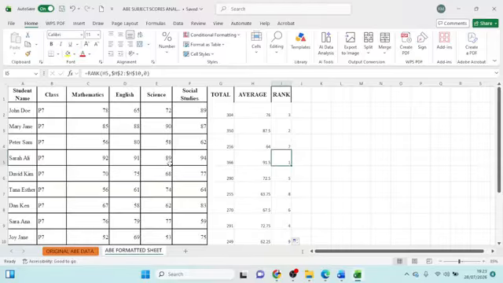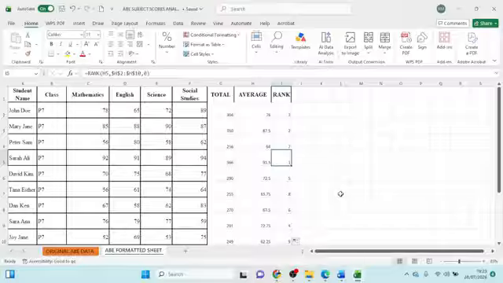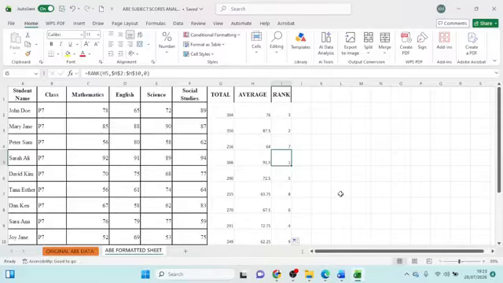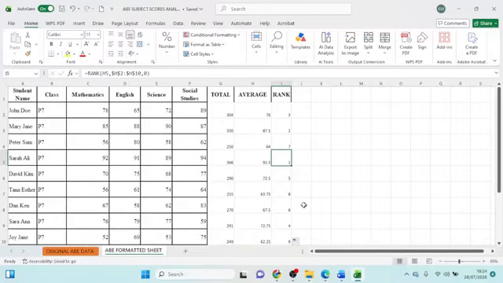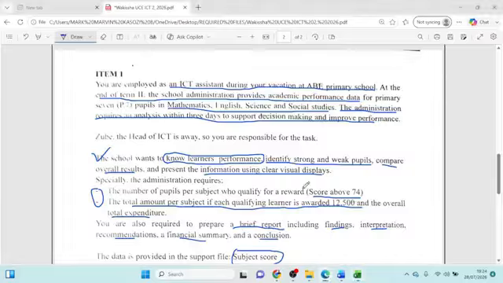For example, a strong learner is called Sarah Ali because she was number 1 with the highest average and I think with the highest total right there. So I'm trying to spot a strong and weak learner in the 3 columns I've just done so far. Okay. And I'm at this part of the question. I think this part I've just ticked because I'm spotting strong and weak learners and I want to compare their results. That's why I'm doing totals, averages, and maybe rank.